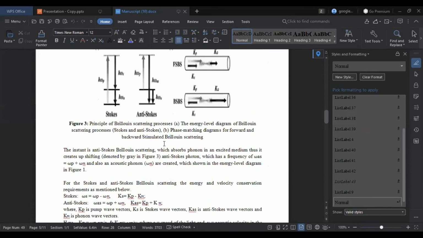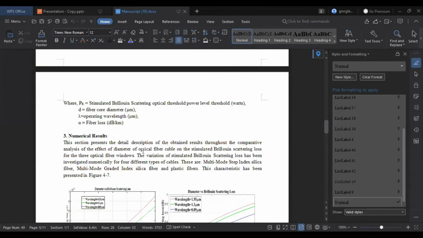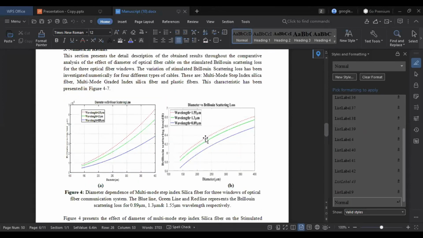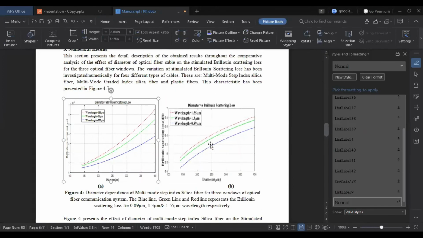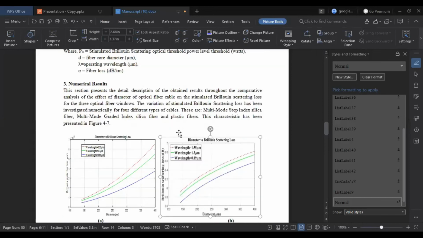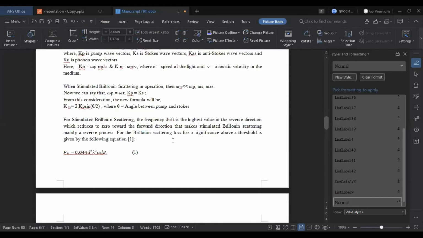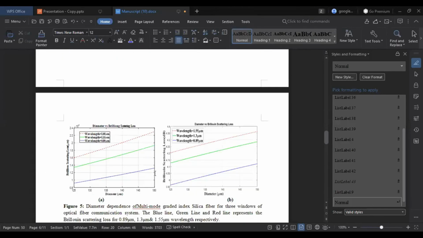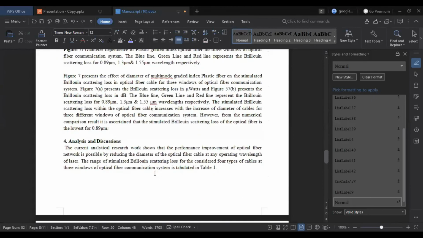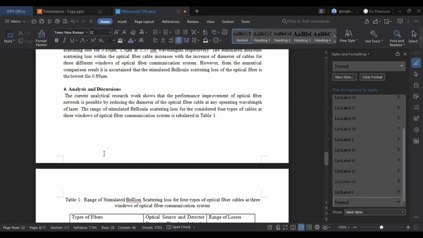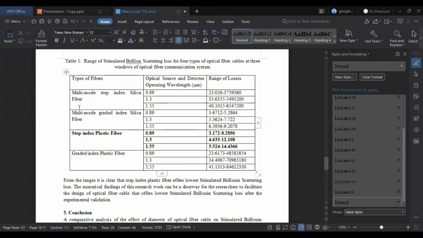This is the process, the methodology I told you, the mathematical equations, then they will show in numerical results. In this section, they will find here is my results. As an author, this is my result. In the introduction section, I discussed other authors' results, and this is my methodology and this is my result. Okay. So you will find the significance of my paper from this section, discussion and analysis, and this is the tabular form. Step index fiber has the lower attenuation and losses, 3.172 for 0.89, and for the same value multimode step index fiber has 23.